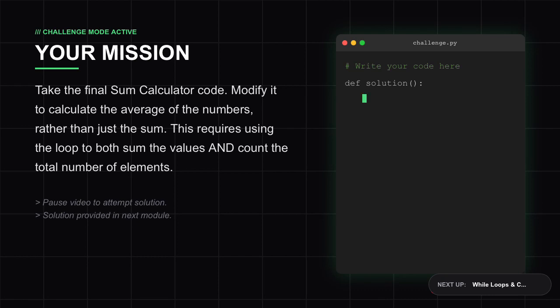Your assignment or homework is on the screen now. Take the sum calculator code we just built and modify it to calculate the average of the numbers. You'll need to sum the items and also keep track of how many items there were.